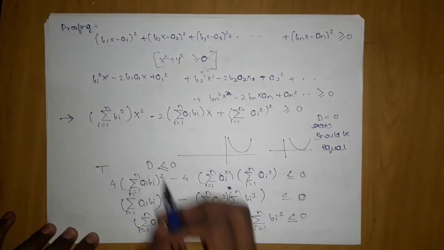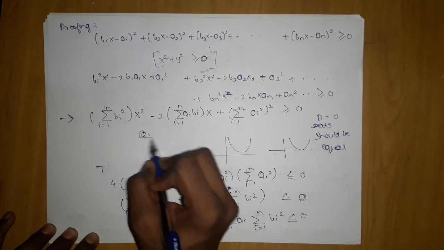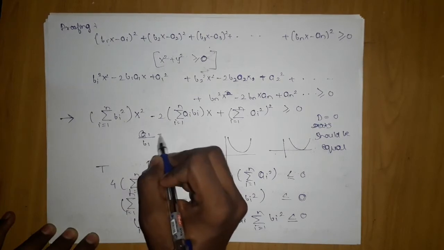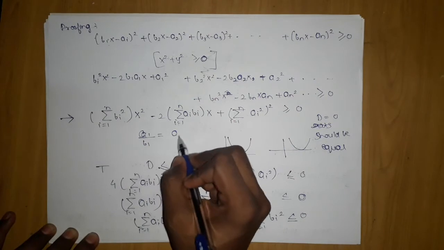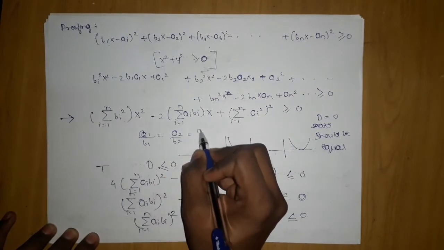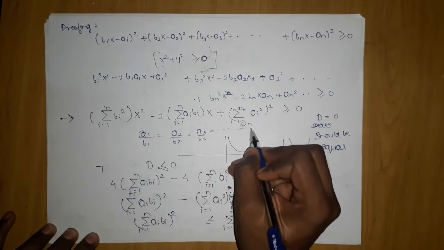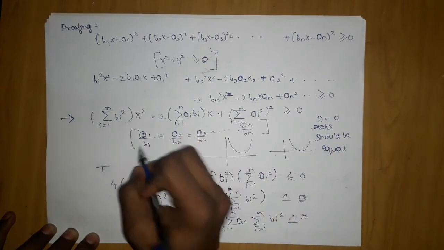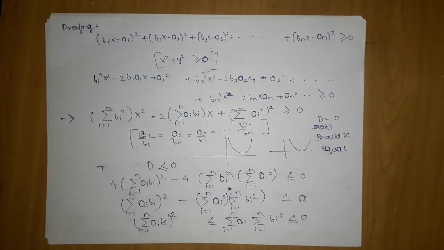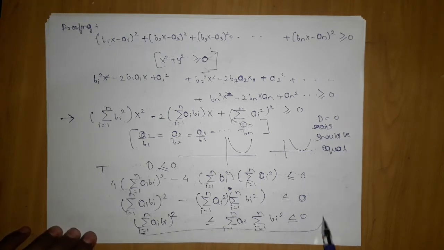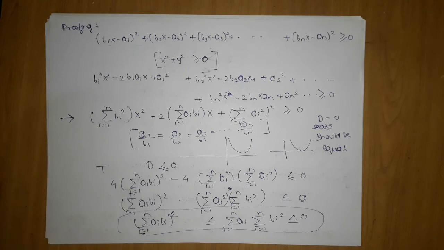So in this case the roots can be equal: a1 upon b1 should be equal to a2 upon b2, equal to a3 upon b3, and so on till an upon bn. If they are equal in this ratio, then this becomes equal to 0. In this way we have proved this inequality.